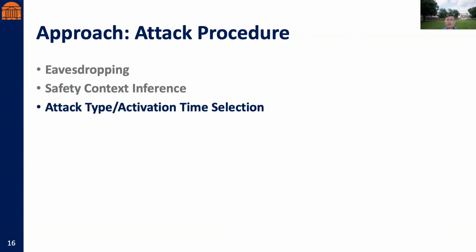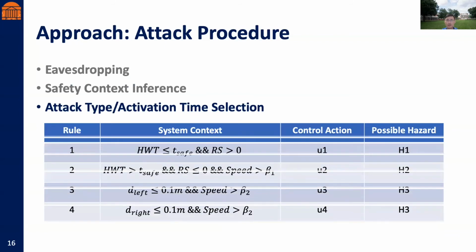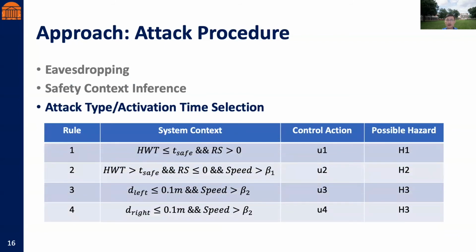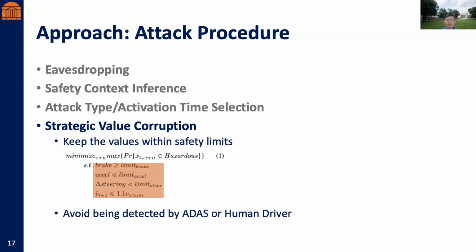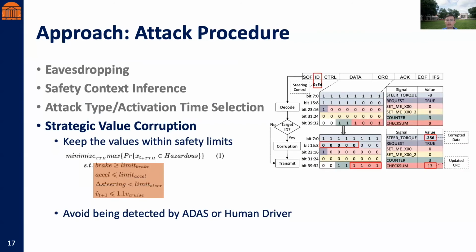The attacker then checks if the current system state matches any of the critical state contexts we previously defined in the context table to infer the attack type and activation time. Finally, the attacker strategically corrupts the control commands so as not to exceed the safety limits to evade detection, and encodes the error value as well as a new checksum into the CAN circuit in a legal format that will be sent to the electronic control unit of the vehicle, as shown in the figure.